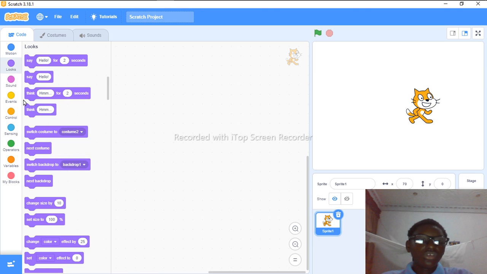It's not meant to be somewhere like sound, but it is in looks. You know why? Because if you go to sound, you can record your sound and make the sprite talk like that. But if you go to looks, if I click on this, look at this sprite. Can you see what's on top of it? Click on it again. Can you see? For 2 seconds, it's going to say hello.